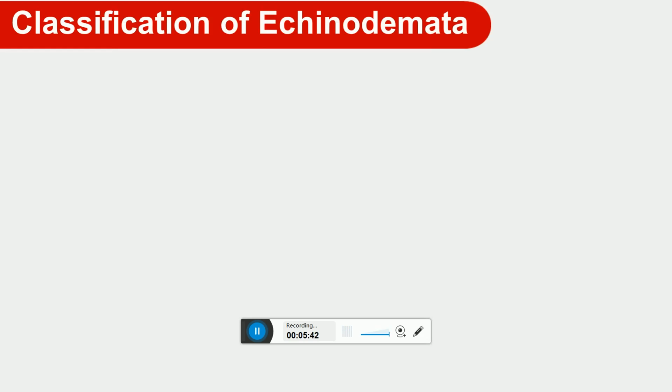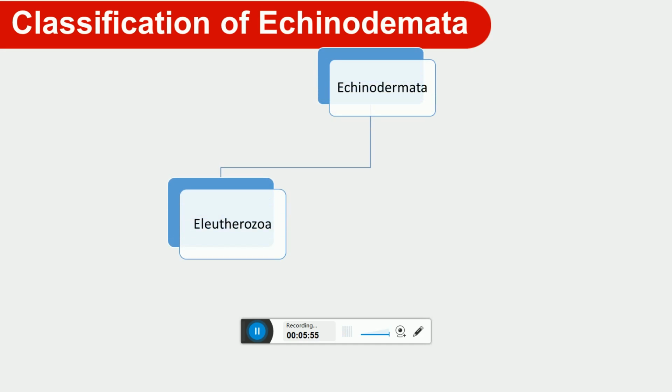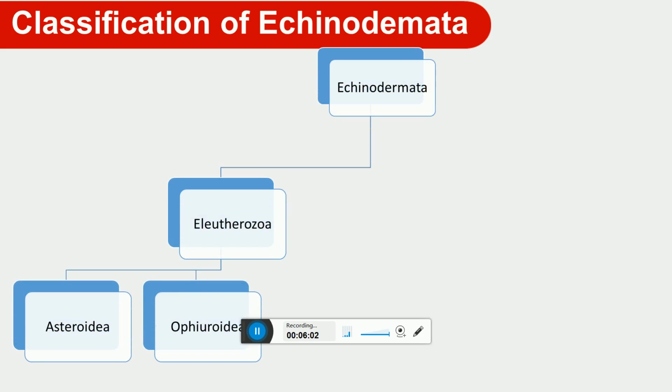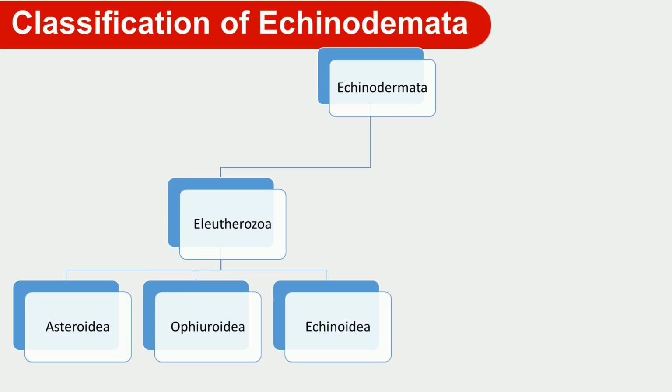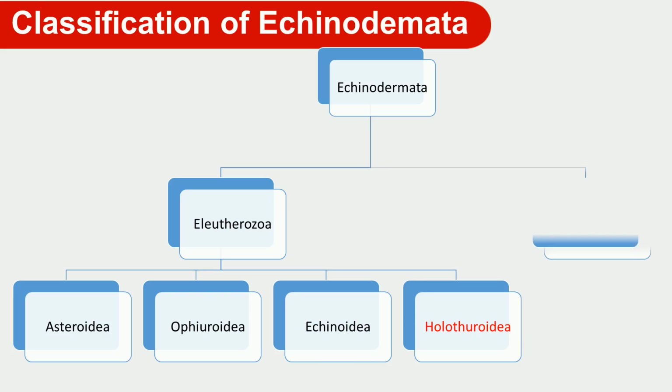Then we can start today's session on Echinodermata. We go to the flow chart from the last lecture also, for a quick review of which part is remaining. In Echinodermata, the first subphylum is Eleutherozoa, which has 4 classes. The first is Asteroidea, then Ophiuroidea, which we discussed in detail in the last lecture. Then we also discussed Echinoidea. The fourth class belonging to the Eleutherozoa is Holothuroidea. This part we discuss in today's lecture.